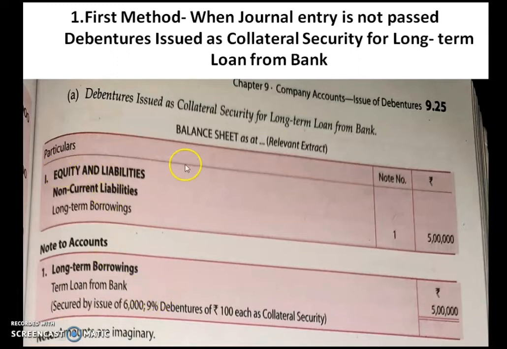Remember, you have to first of all show the balance sheet in which equity and liabilities will be displayed. Then non-current liabilities you have to write, and under that long-term borrowings. And in the notes to account, you have to write number 1, long-term borrowings, term loan from the bank. How much is the loan? 5 lakh. And for taking the 5 lakh loan, you have kept collateral securities, the debentures of 6,000 units with nominal value 100 rupees each. So secured by issue of 6,000 9% debentures of 100 each as collateral security. This was long term borrowing.